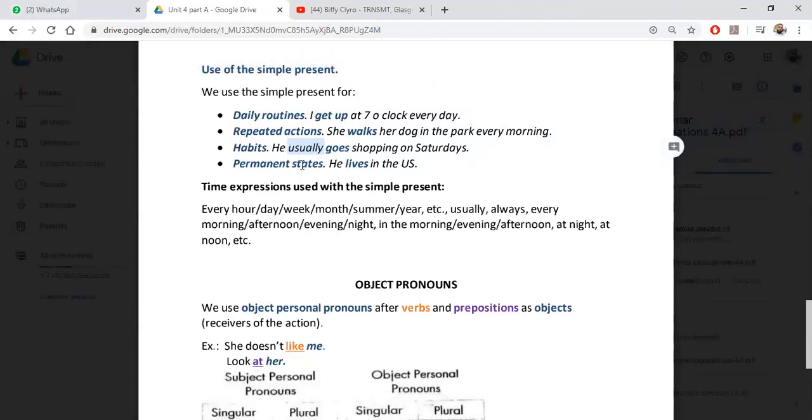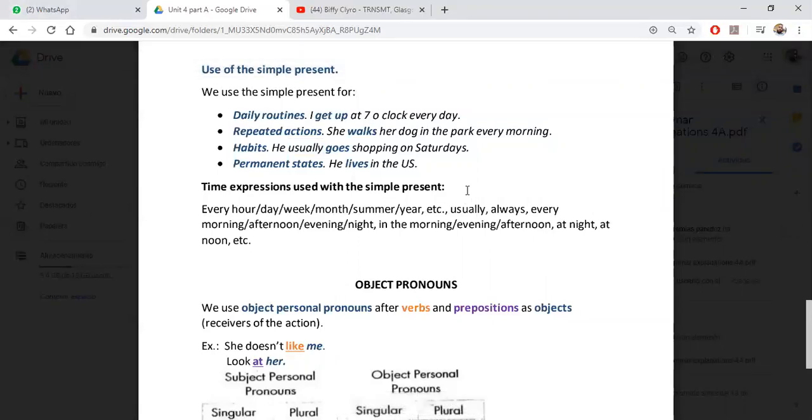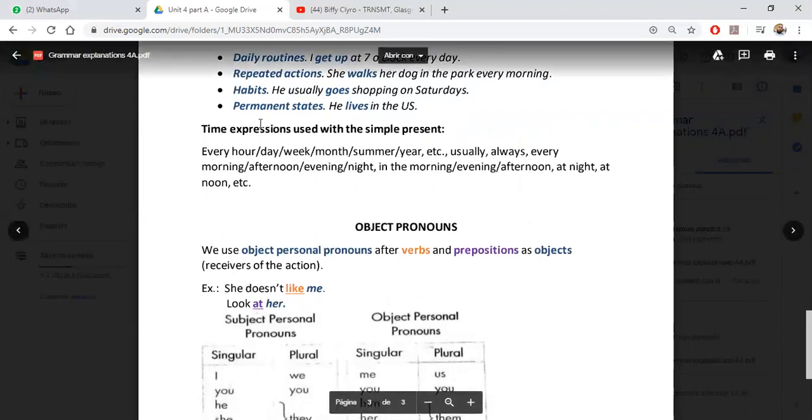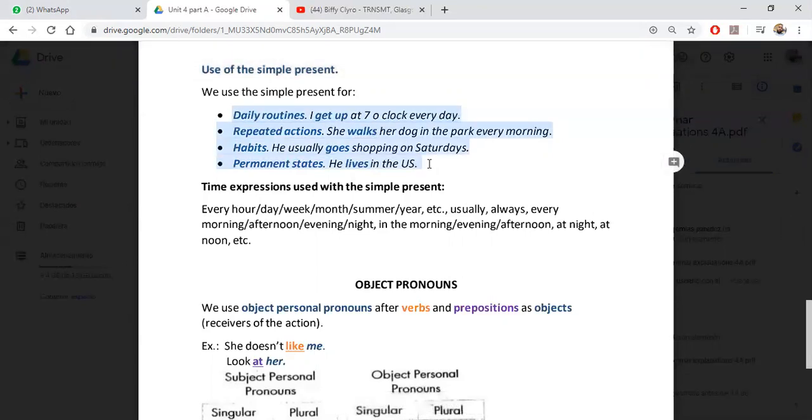And then we have permanent states, like he lives in the US or he works in Claro. Those are permanent states. Why permanent states? Because that doesn't change unless you move, unless you get another job. Okay, that doesn't change at all. So these are the 4 uses of the simple present. Now, we have more uses, but later on you're going to see those. Important for you, keep it in mind, you have this document in the group.